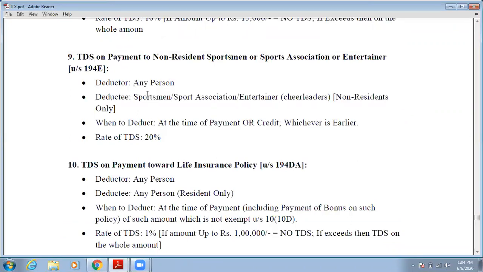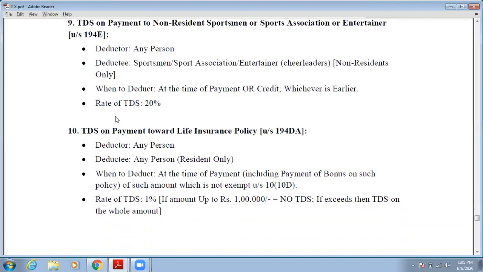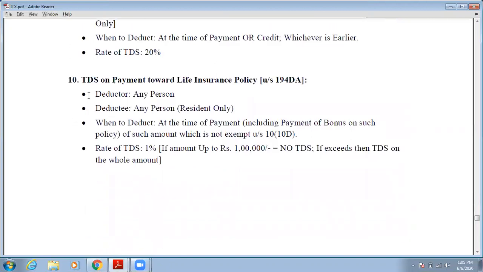Who will be the deductee? A sportsman, a sports association, or an entertainer, a cheerleader, non-resident only. We have already told you in the provision that the sportsman or sports association member should be non-resident. Then when to deduct such TDS? At the time of payment or credit, whichever is earlier. Of these two dates, whichever date is earlier, on that date you will deduct the TDS. And the rate of TDS is 20% on payment to non-resident sportsmen and sports association.